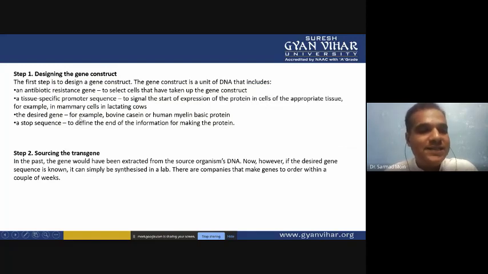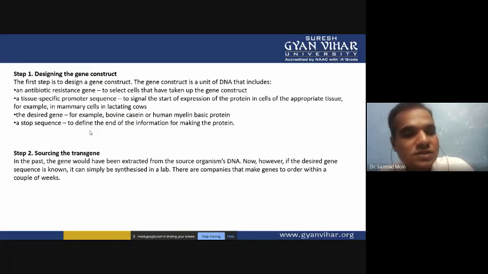The desired genes also we have to select, for example bovine casein or human myelin basic protein gene, which we can isolate and put inside the vector. Stop sequences also we have to put after the gene. They define the end of the information for mRNA synthesis, so we put the stop sequences after the end of the desired gene.